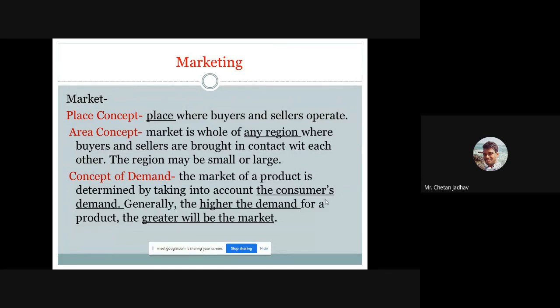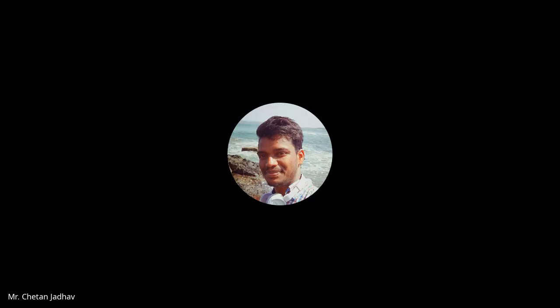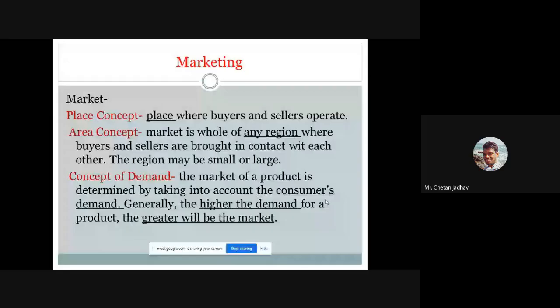the market of a product is determined by taking into account the consumer's demand. Always remember one thing regarding the selling of your product. Before making any production, you have to conduct a market survey. You have to prepare a questionnaire regarding that product: whether customers, buyers or the market are ready to buy this product, and what the basic need for this product is in our actual market.